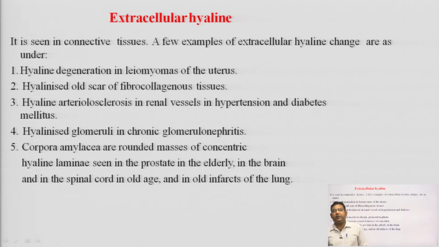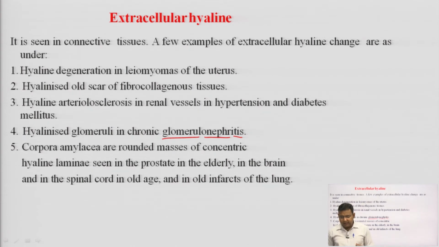What is glomerulonephritis? Anything ending with itis means inflammation. So, nephritis means inflammation in the nephron, which part of the nephron? Glomerulus part. So, when there is inflammation in the glomerulus part of the nephron, that is glomerulonephritis. So, hyalinized glomeruli can be seen in chronic glomerulonephritis.